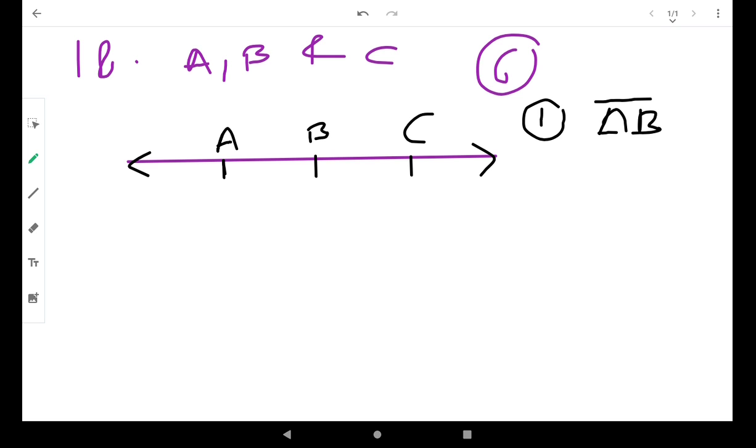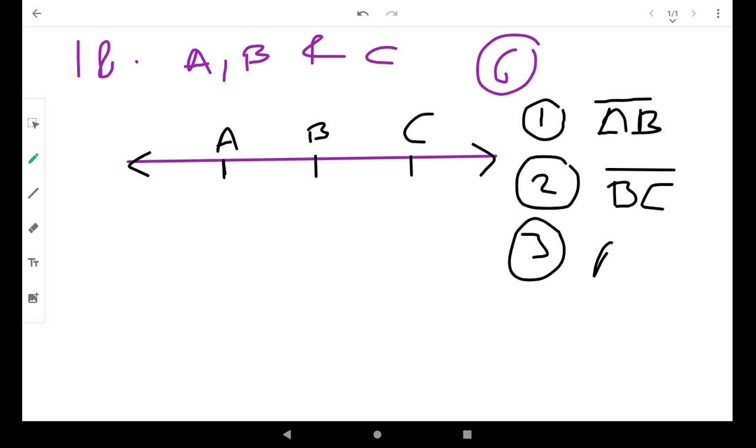Since this is a line segment because of the 2 endpoints A and B, we can mention it in this manner, AB. Similarly BC, again a line segment. The third way is AC, again a line segment.